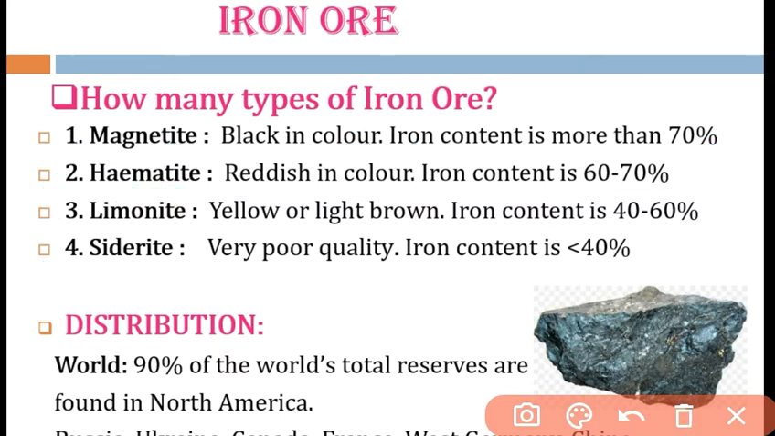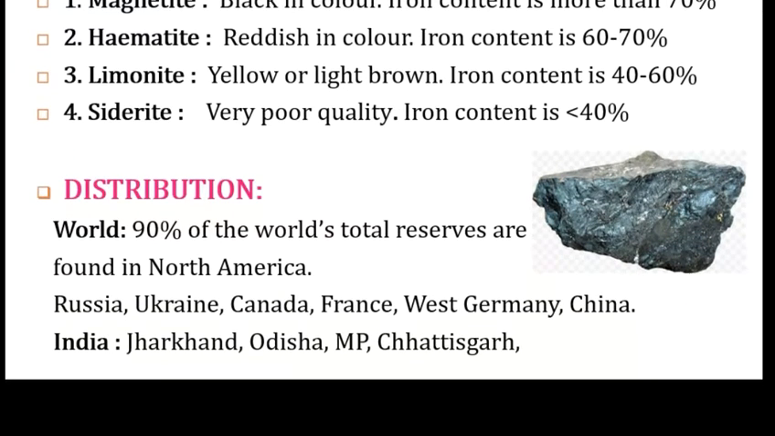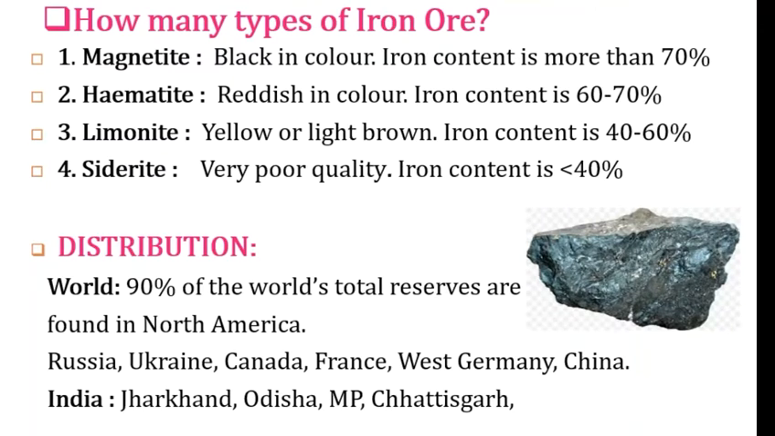In India, we have a good concentration of hematite iron ore. We will discuss the distribution of iron ore, where it is found worldwide, and also in India. This is the picture of a good magnetite that is mainly black in color and has a good iron content of more than 70%.